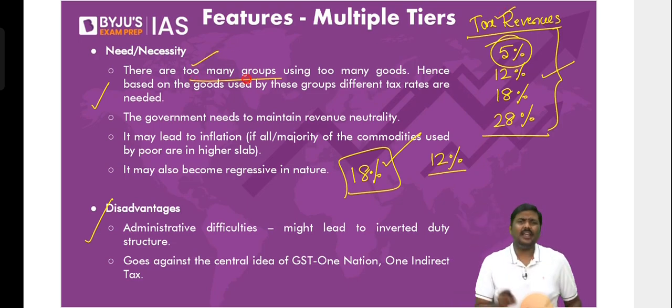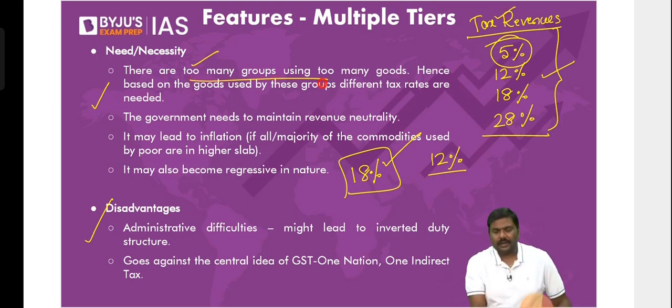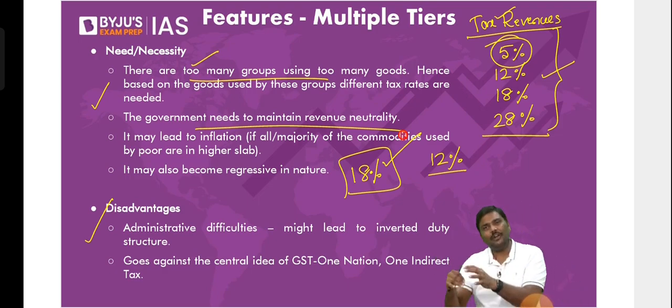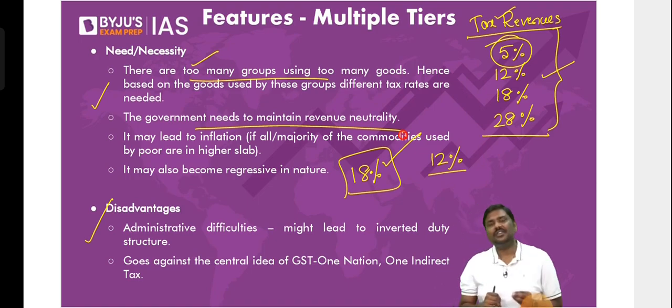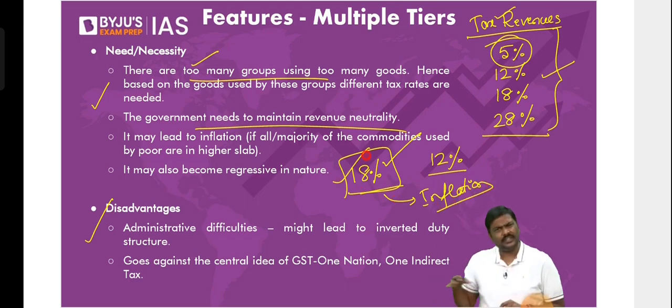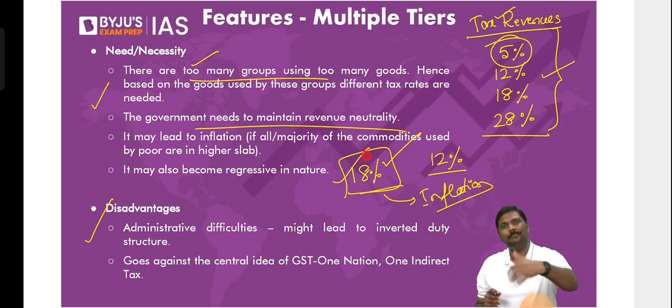So, one, there are many consumer groups, you cannot have the same rate. If government imposes a very low rate, tax revenues will be low. If government imposes a very high rate, poor people would be affected. That is the reason we have gone for this kind of a structure. And one more problem with a high single GST rate is that it will induce inflation in the market. Right? So 18% on all the goods and services. Don't you think that will have an impact on the inflation rate in the market?